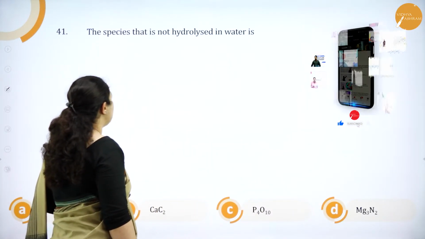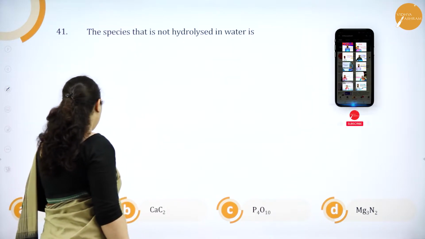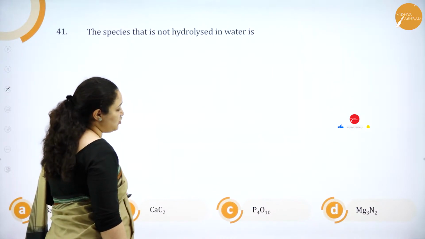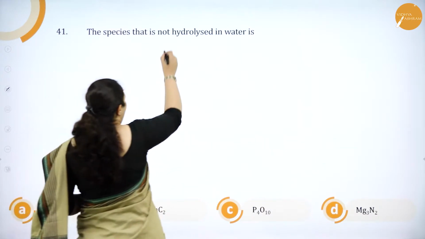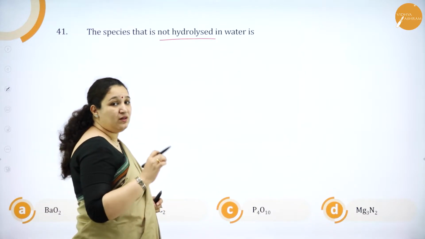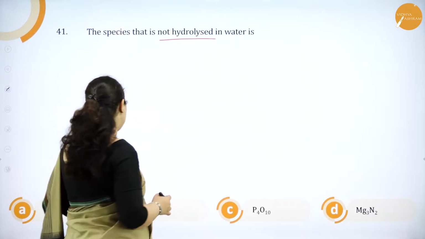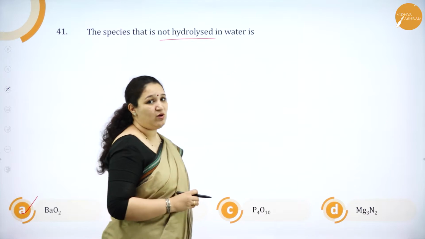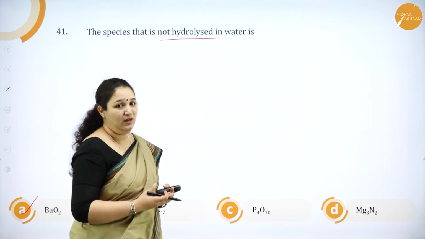The species that is not hydrolyzed in water is BaO2, CaC2, P4O10, Mg3N2. The one which is not hydrolyzed in water. The only one option which is given here which is not hydrolyzed in water is BaO2. It will form barium hydroxide and hydrogen peroxide and will not hydrolyze in water.